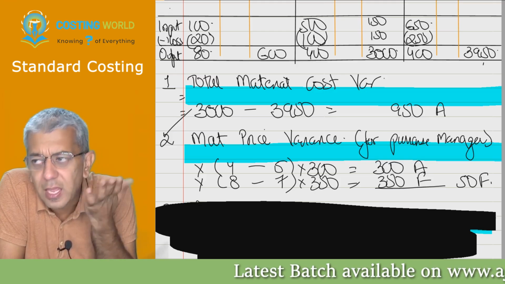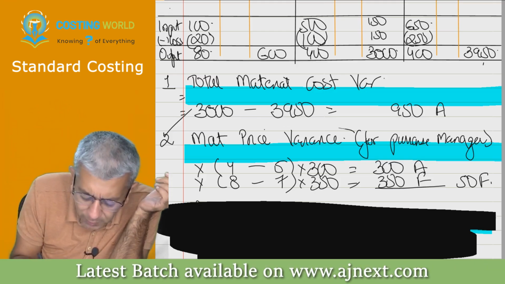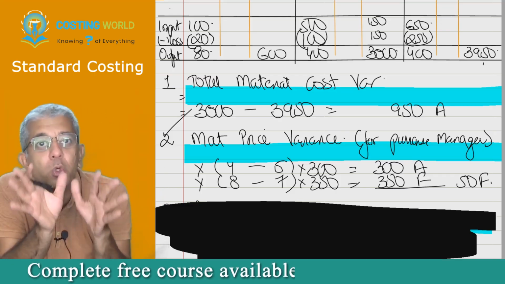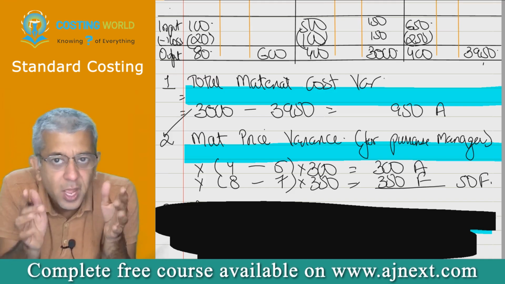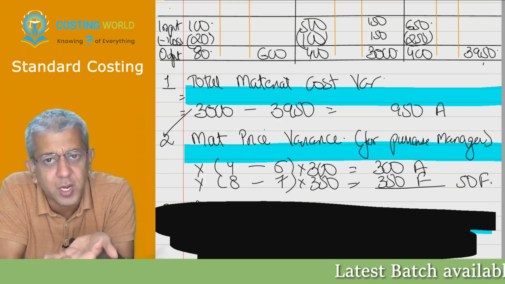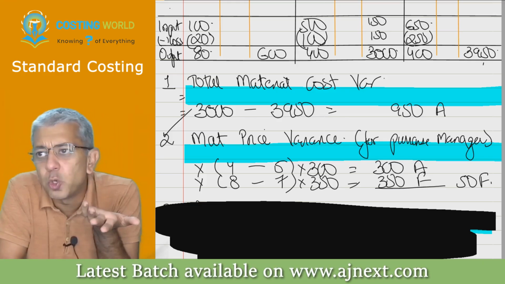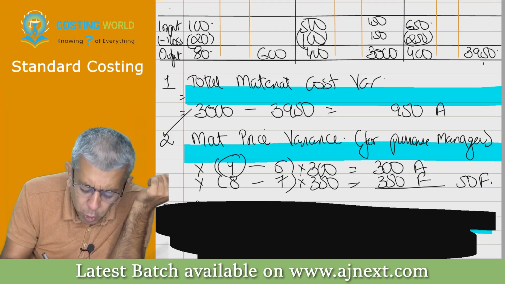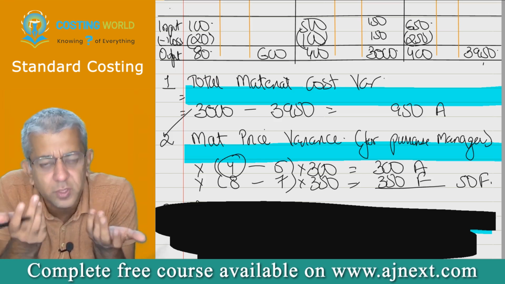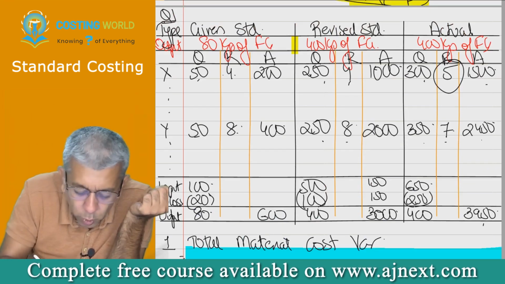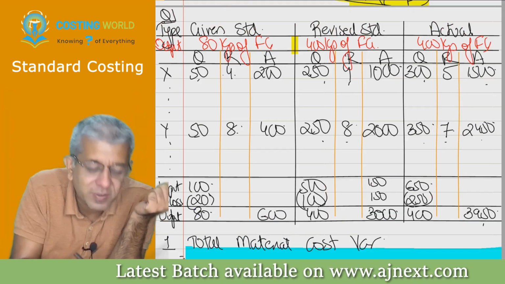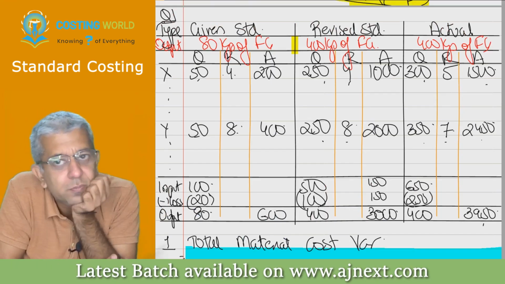No, sir. If you have talked about price variance, it means you have already told that due to difference of price, this particular thing has happened. So after price variance, can we say difference of prices should not remain because you have spoken about that? I told my purchase manager, you should have purchased at 4, you purchased at 5. Because of you, we have incurred 1 rupee extra. If you have told him this, it's over. If it is over, you make it over here also. Over here, the rate that I have written is 5, but can we say I have blamed him for rupee 1?